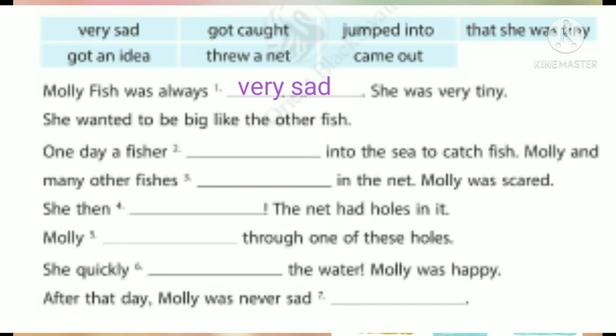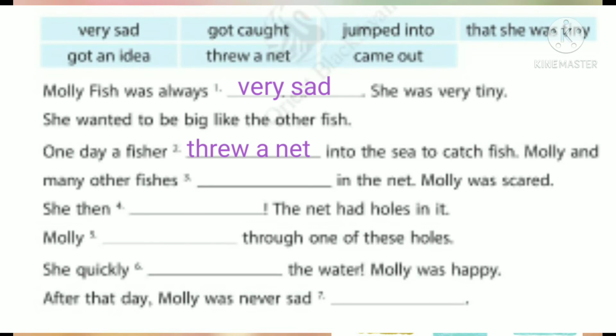She was very tiny. What is meant by tiny? Small. She wanted to be big like the other fish. So he wanted to be a big fish. One day a fisher dashed into the sea to catch fish. What does the second picture indicate? Yes, the fisherman tries to catch the fish. So here what did he do? Yes, he threw a net. So which word is correct? Yes, threw a net. One day a fisher threw a net into the sea to catch fish.